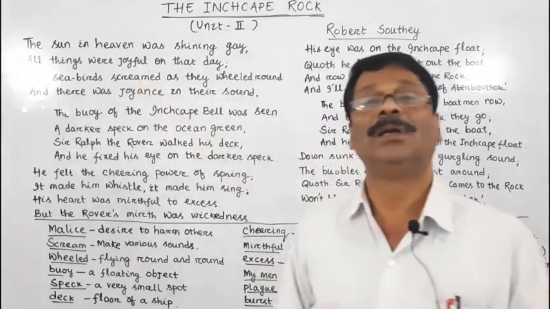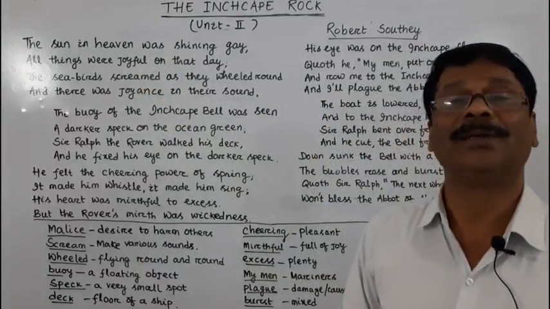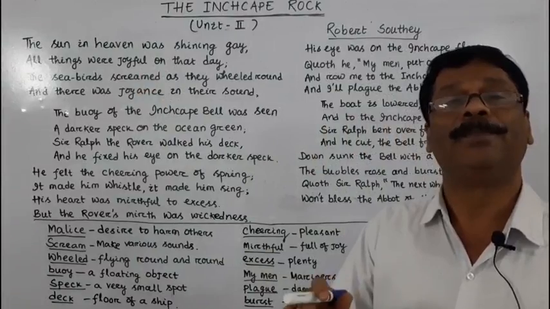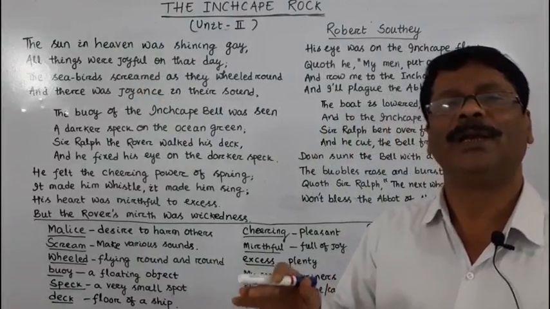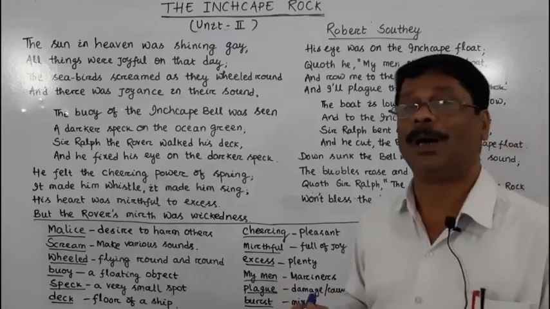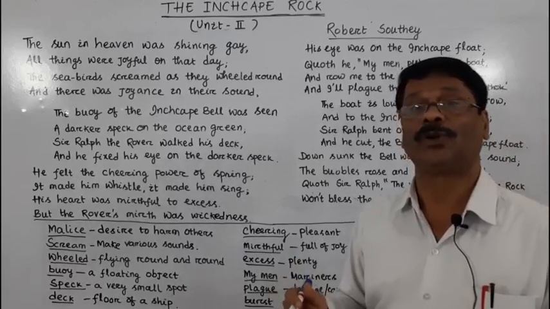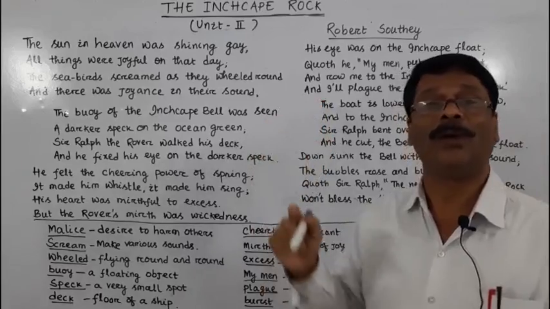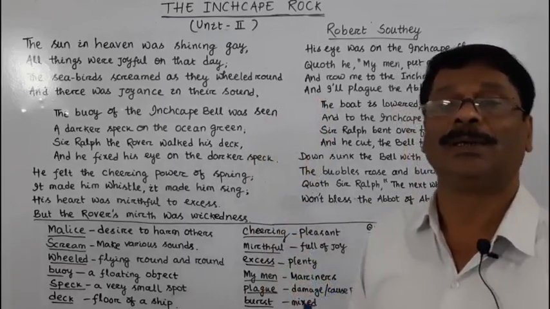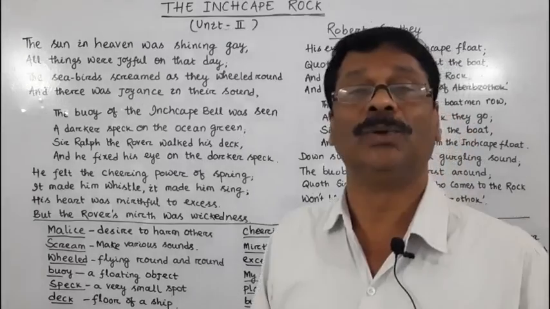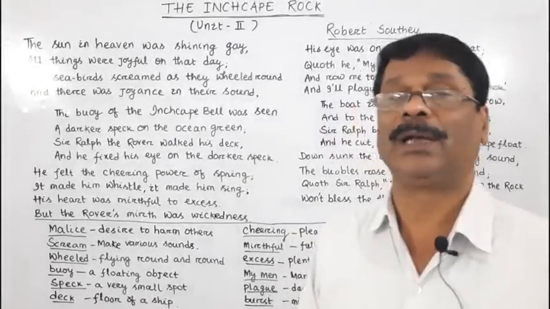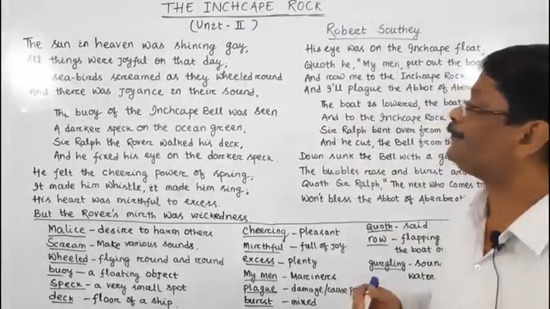The sun was shining brightly in the sky and everything seemed very beautiful, and the seabirds were also flying round and round over the sea water in order to enjoy their own lives.